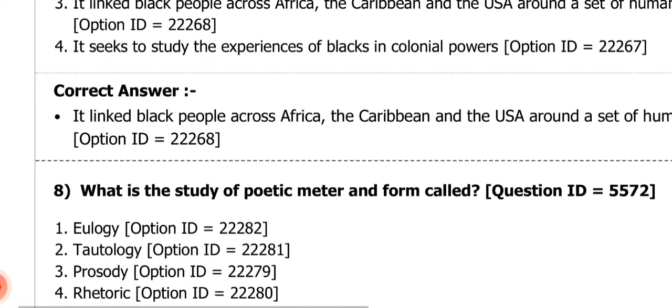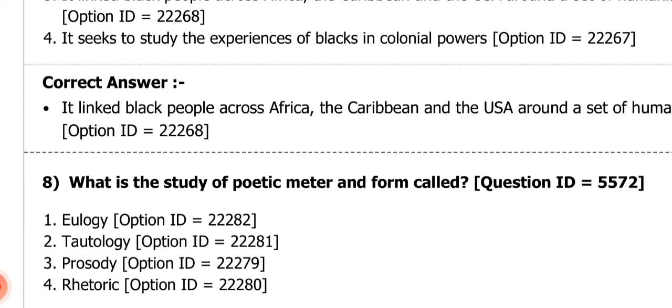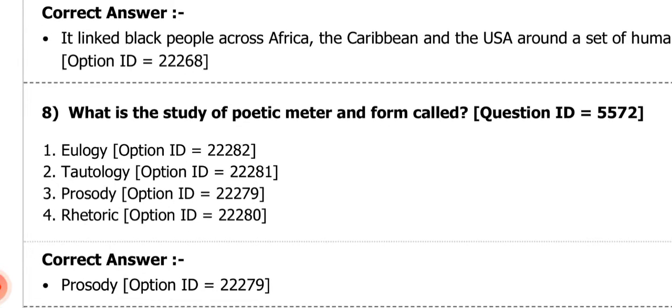Next question. What is the study of poetic meter and form called? Number 1 is saying euphony. Number 2 is saying tautology. Number 3 is saying prosody. Number 4 is saying rhetoric. Okay. So what will be the correct answer? The correct answer is number 3. That means the study of poetic meter and form is called prosody.